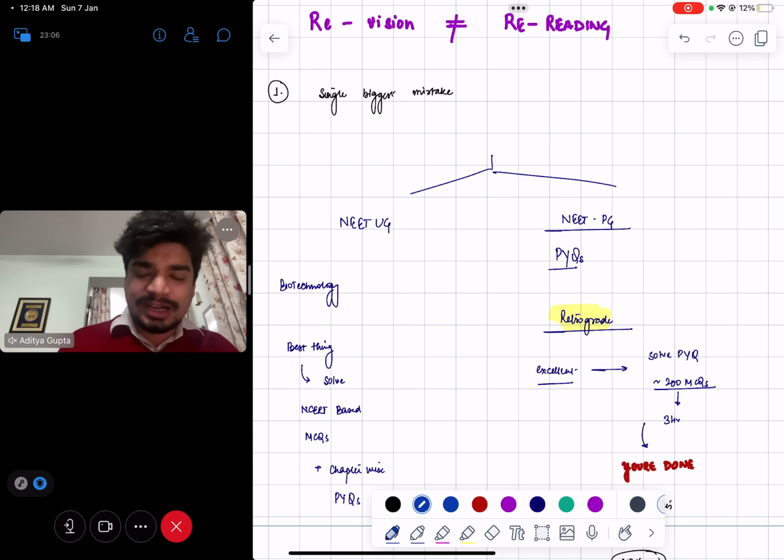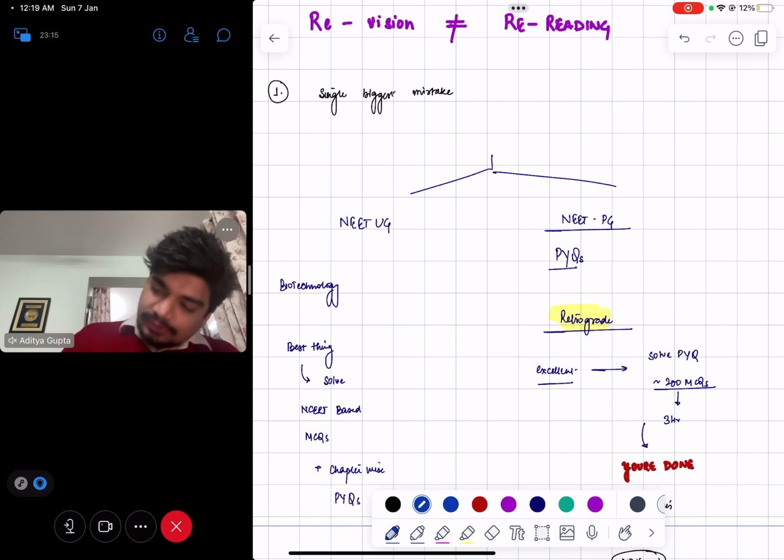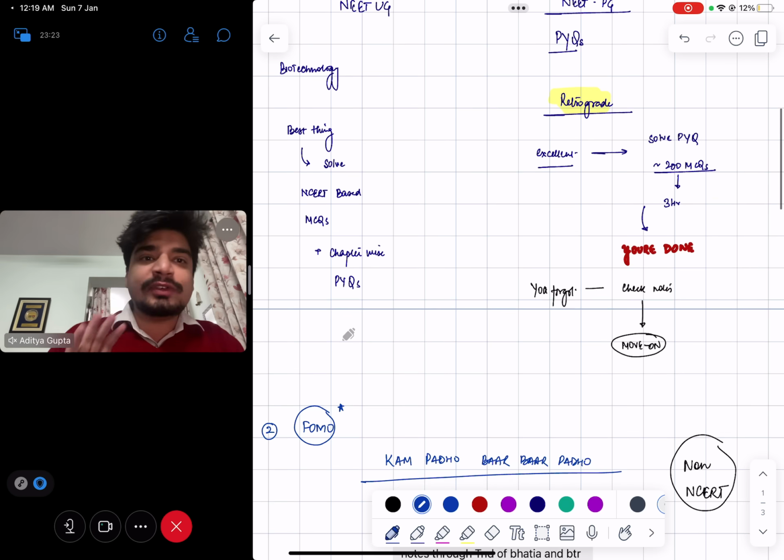For a NEET PG aspirant, let me tell you, if let's say you have used Marrow or PrepLadder, do you really think you can go through 2000 pages of medicine again? You can't. Solve medicine previous year questions. See what you have gotten correct, what you haven't gotten correct. Read from your notes. Again, a quick reading. And that's it. You have revised that particular subject. That's how the reading has to be done.